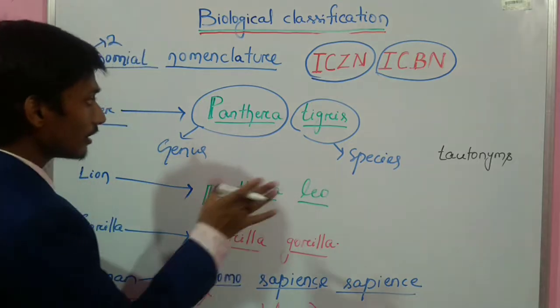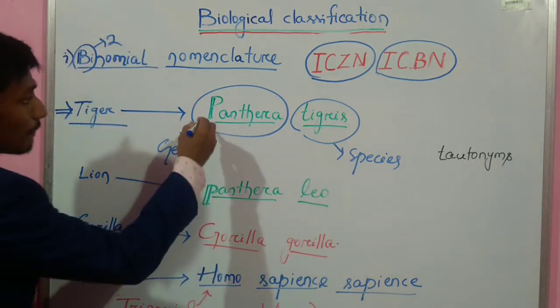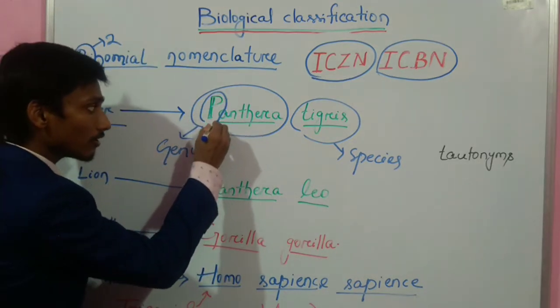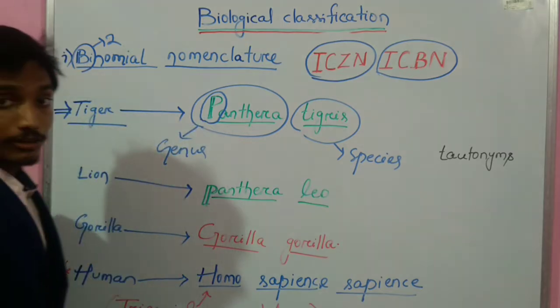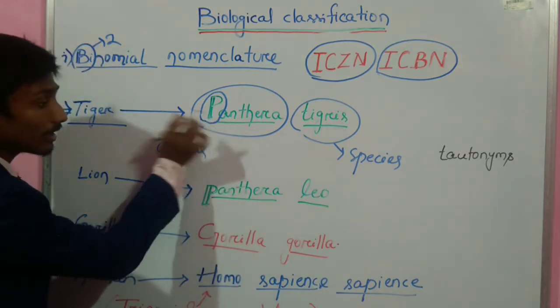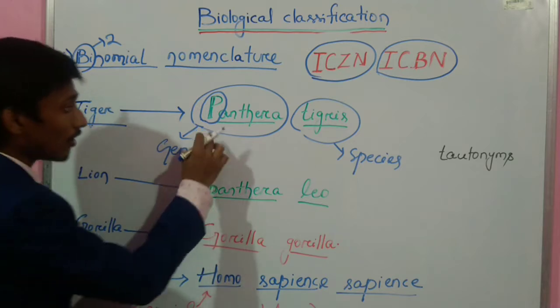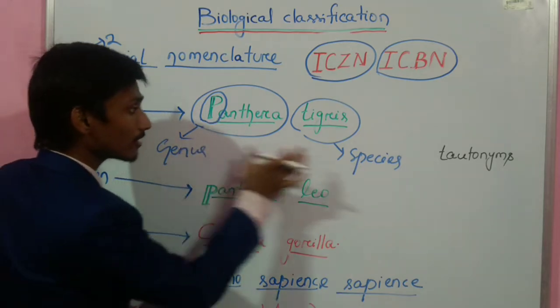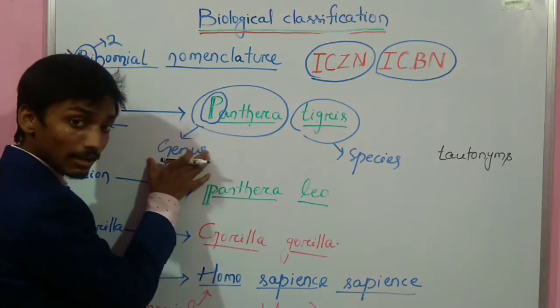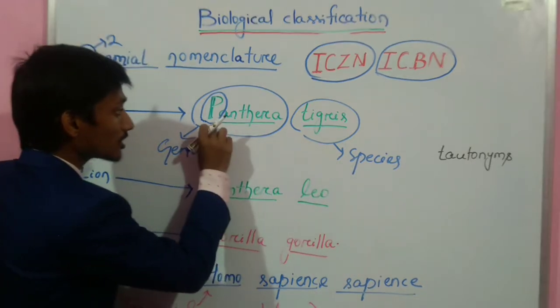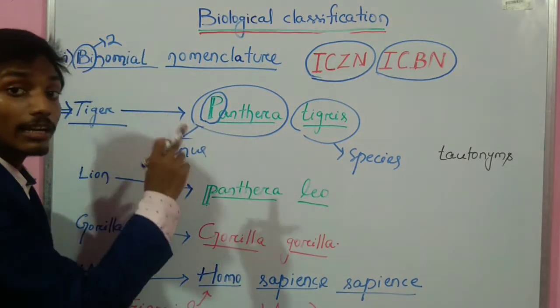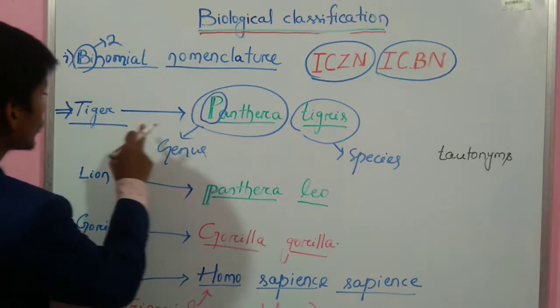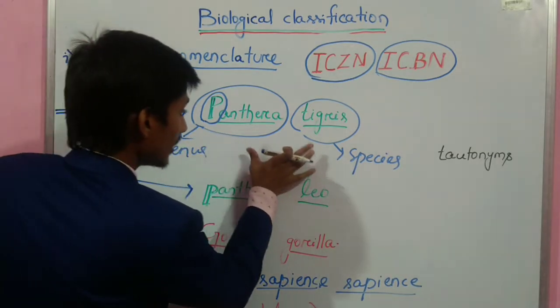According to the rule, the first letter of the genus would be in capital letter. So here the P would be in capital. Both the genus name and the species name, or both the generic name and the specific name, must be underlined or written in italic so that it is written rightly.